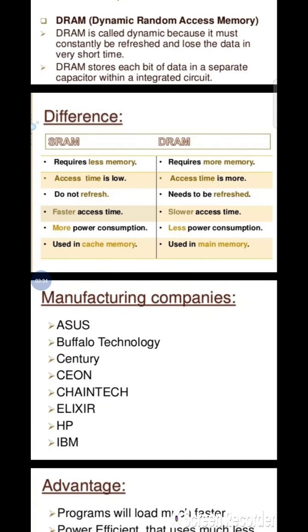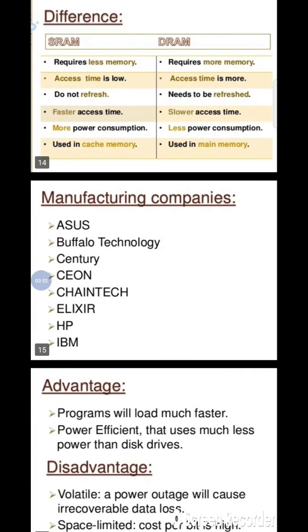Differences between SRAM and DRAM. SRAM requires less memory, DRAM requires more memory. SRAM access time is low, DRAM access time is more. SRAM does not need refreshing, DRAM needs to refresh. SRAM has faster access time, DRAM has slower access time. SRAM has more power consumption, DRAM has less power consumption. SRAM is used in cache memory, DRAM is used in main memory.